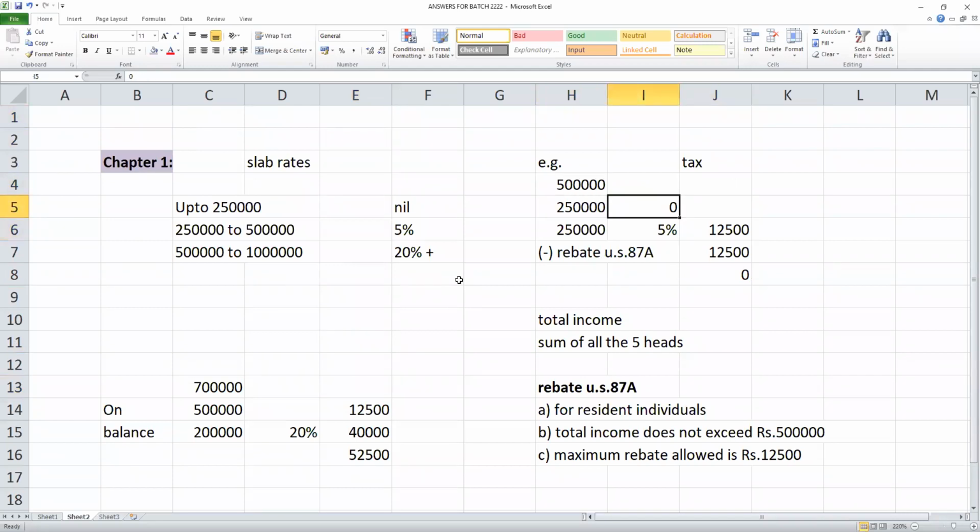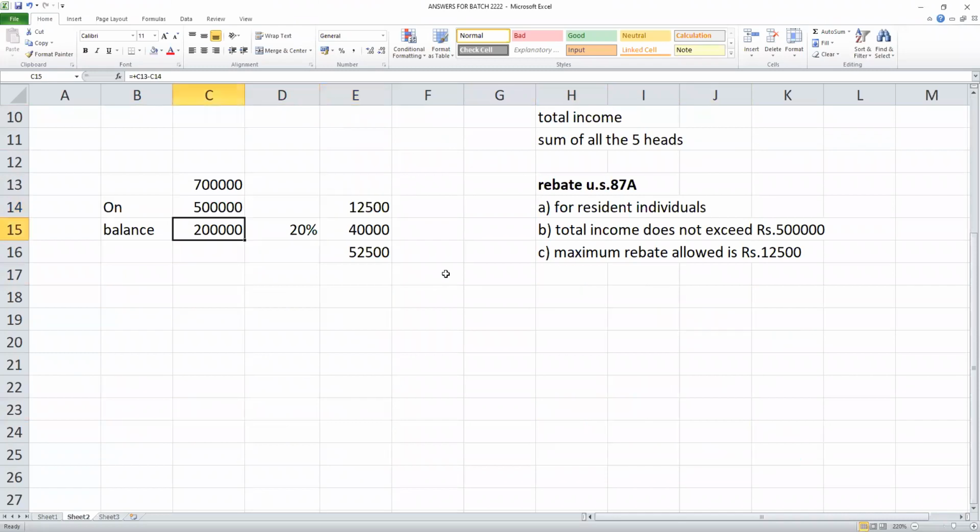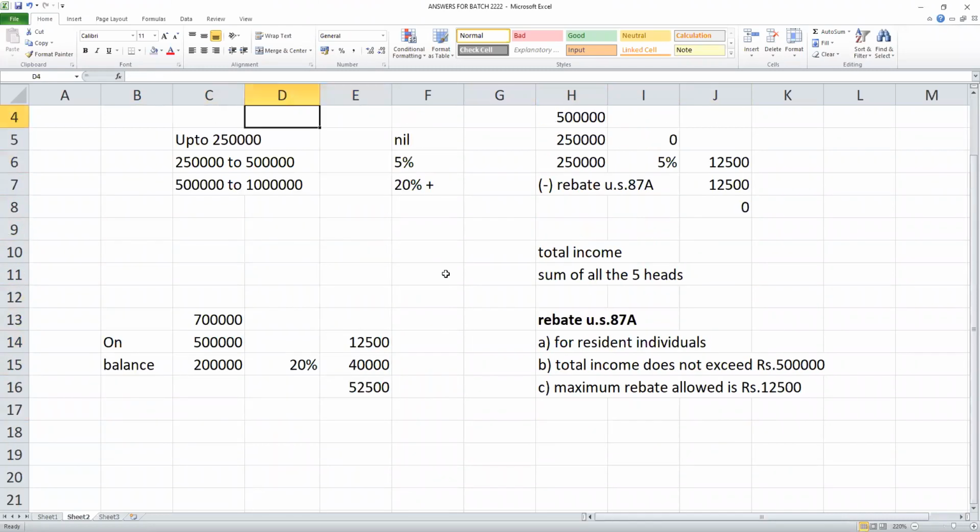How? Sir, first basic exemption. No tax up to 2.5 lakhs. So balance 2.5 lakhs, 5%, 12,500. So on 5 lakhs, 12,500. Balance, the 20% tax above 5 lakhs. Above 5 lakhs and up to 10 lakhs, 20%.